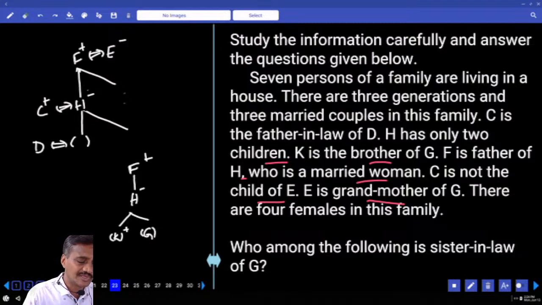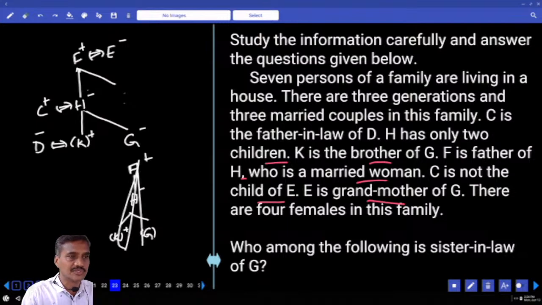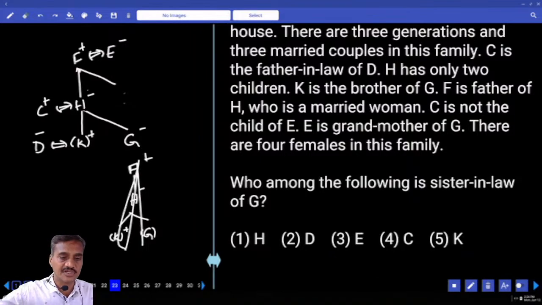As there are 4 females in the family, then D should get married to whom? Now 4 females, 1, 2 were there, and again there are 2 more females, isn't it? And out of which D cannot be a female. D can be male or female? Male, because K is here, K must be married. Now 1 more female is there, G must be a female. Then 4 females is possible in this. Then who among the following is the sister-in-law of G? G's sister-in-law is brother's wife, that is D, choice 4 to 23.